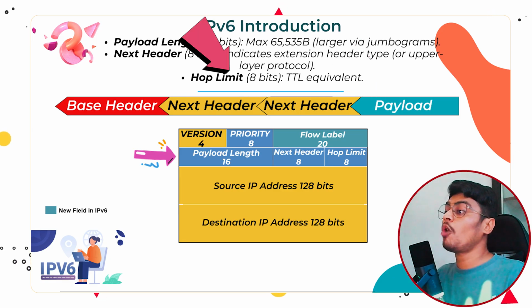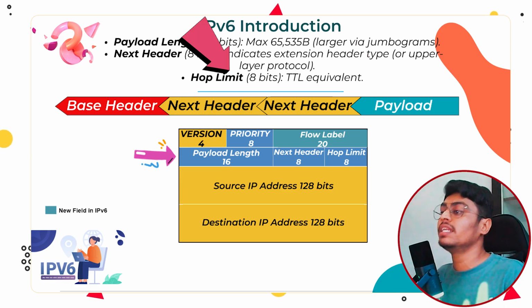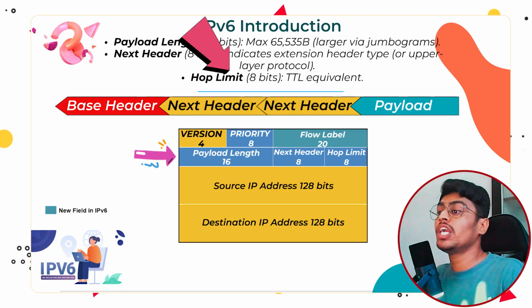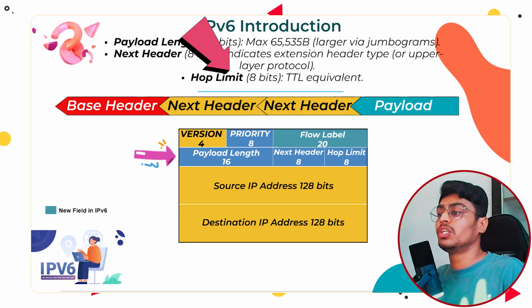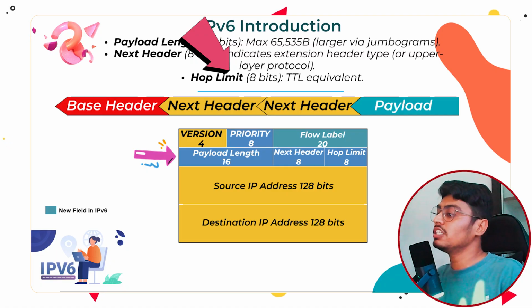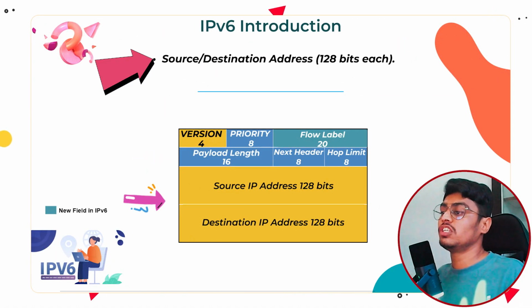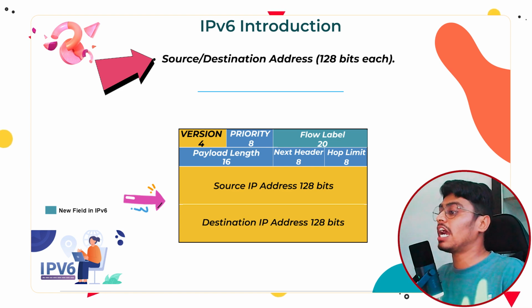Now next field is hop limit. This is similar to the TTL field in IPv4. It defines how many hops a packet can travel. The value decrements by 1 at each intermediate node. Okay, when it reaches 0, the packet is dropped to prevent an infinite loop. The next fields are source address and destination address. Each is 128 bits, okay, providing the huge address space that IPv6 is known for.